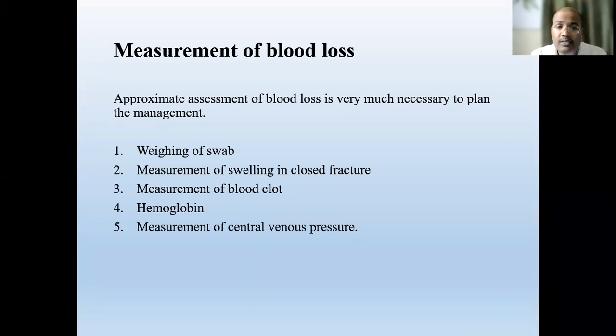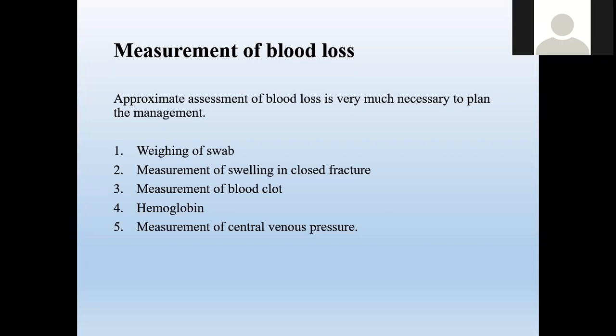In some closed fractures, like the tibia fracture, humerus fracture, or radius, and the larger bones like the femur, we have just an approximate idea. In a tibia fracture, the patient may lose 1000 to 1500 ml of blood, and in larger bones, the patient may lose up to 1000 to 2000 ml.